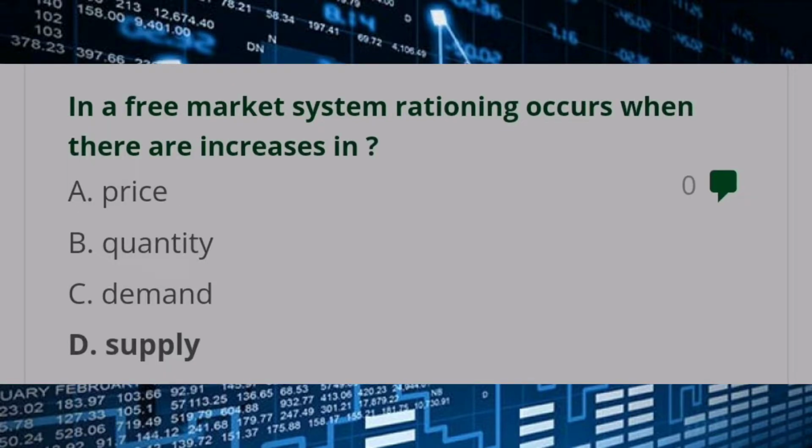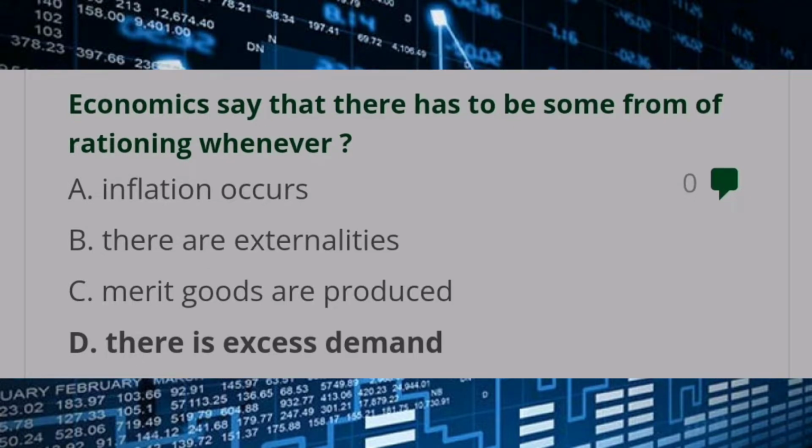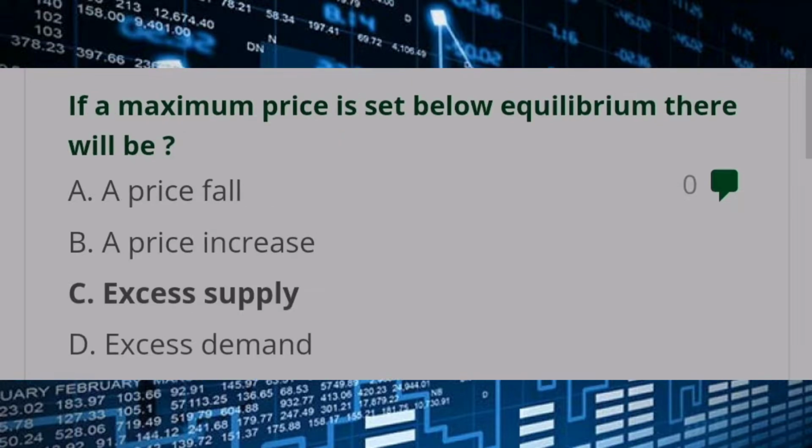In a free market system, rationing occurs when there are increases in answer D, supply. Economists say that there has to be some form of rationing whenever answer D, there is excess demand. If a maximum price is set below equilibrium, there will be answer C, excess supply.